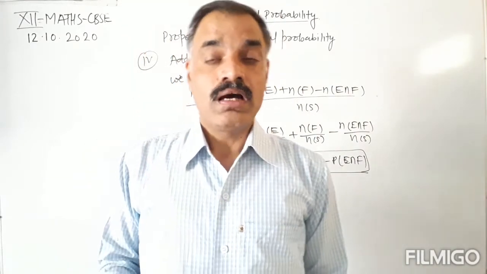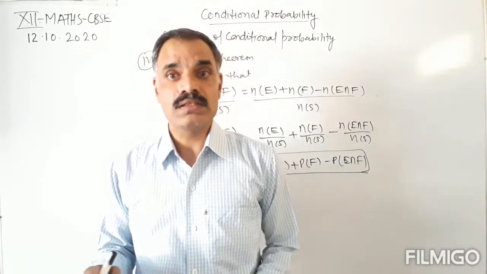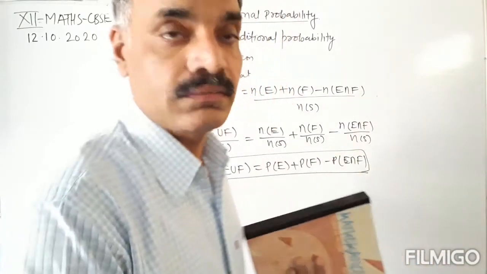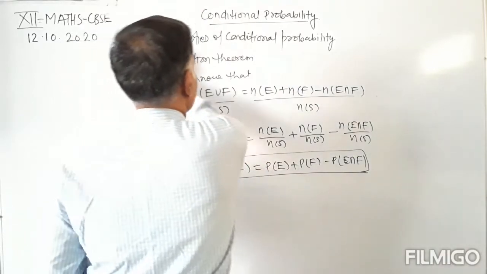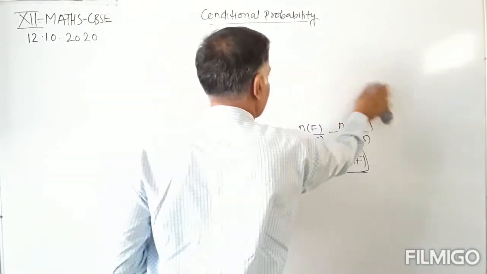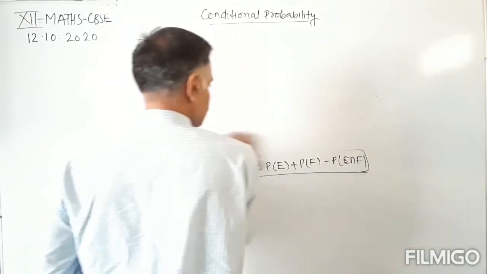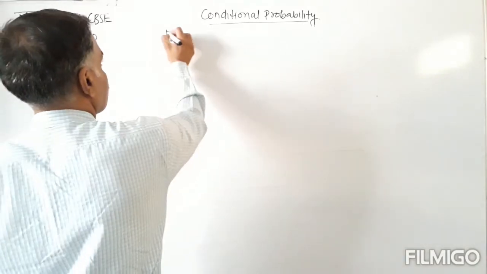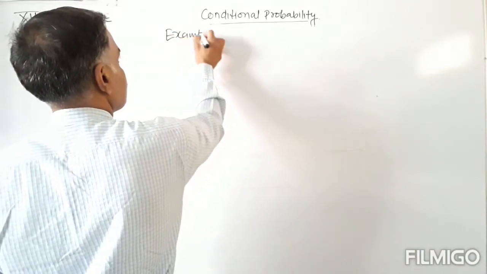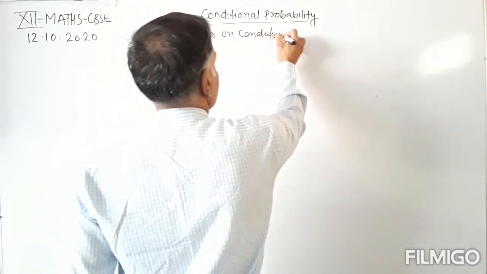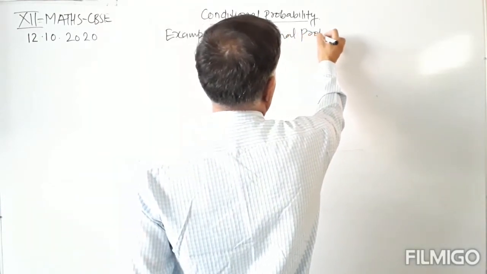Now we will discuss some examples related to conditional probability.